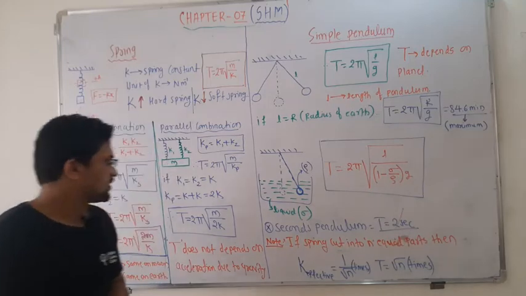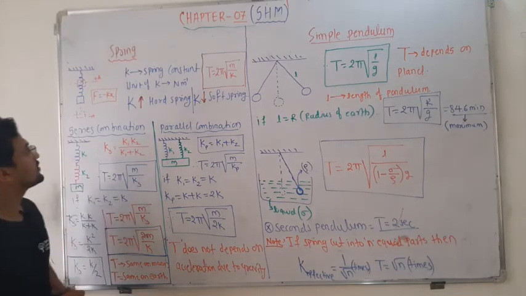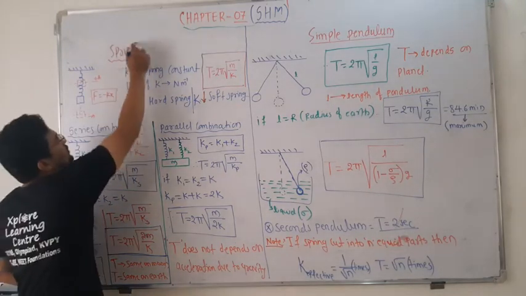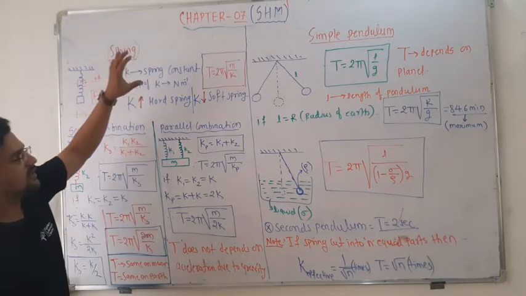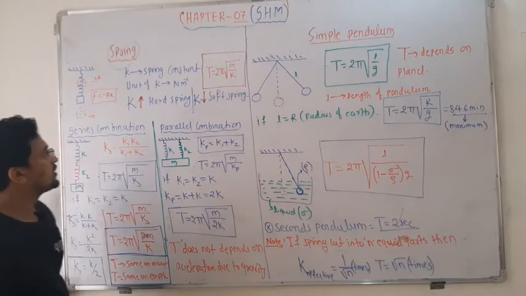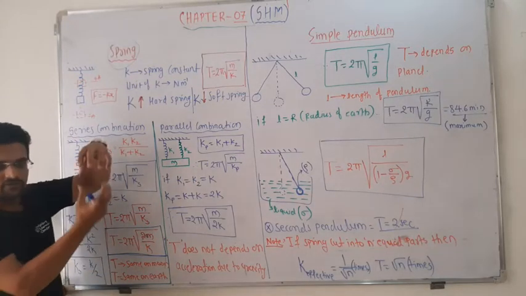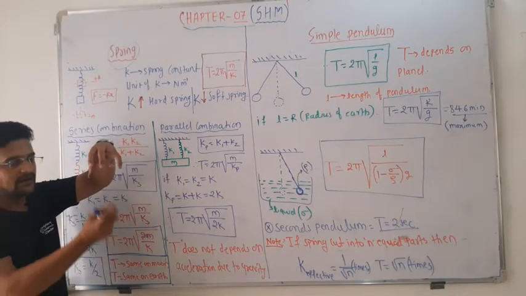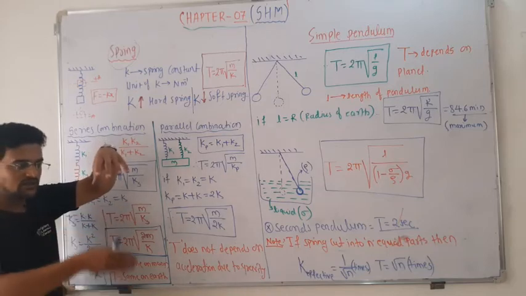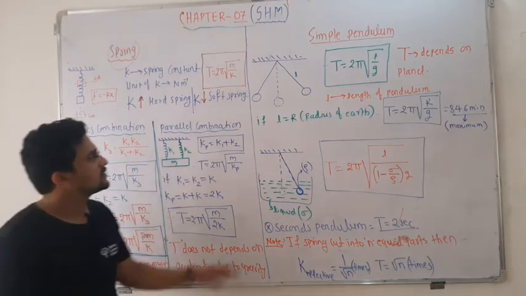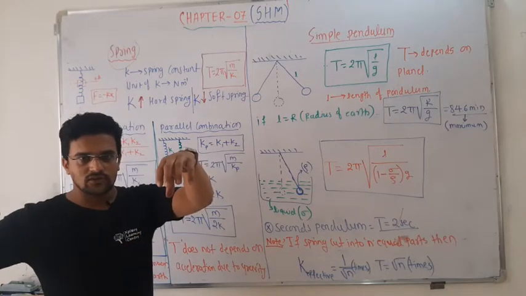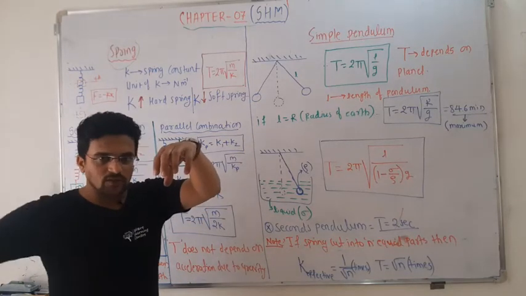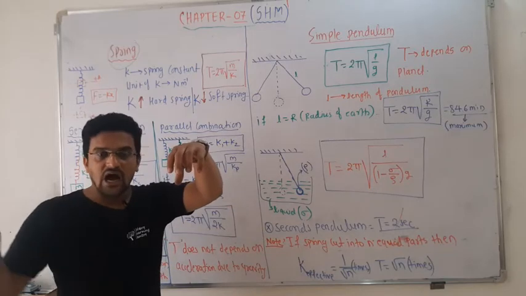So the next and last part of this topic, we will talk about the spring. There are two simple harmonic motions: one is the spring, and another is the simple pendulum. The spring is attached to a mass, and it will start oscillating about the mean position in a straight line. If you consider the pendulum and extend it up to this line, it will oscillate about the mean position, but in the form of an arc.